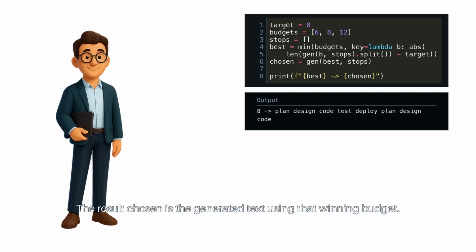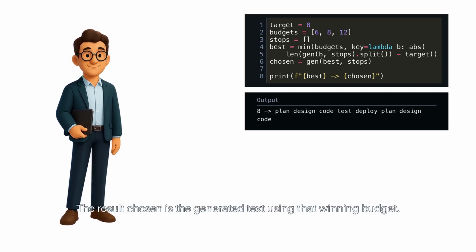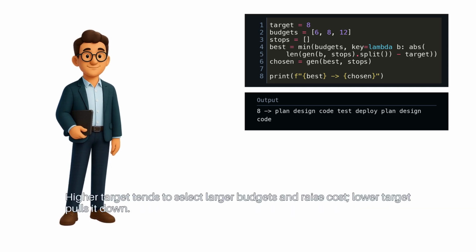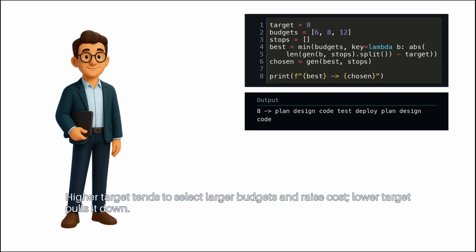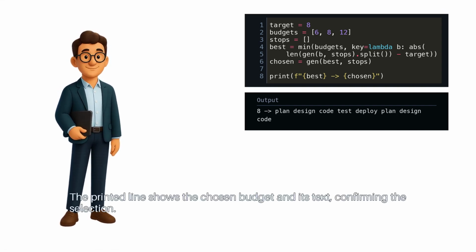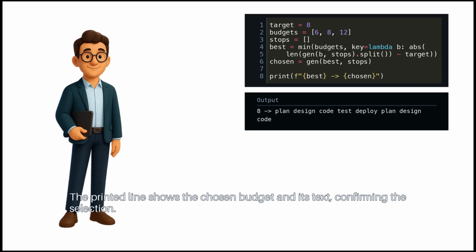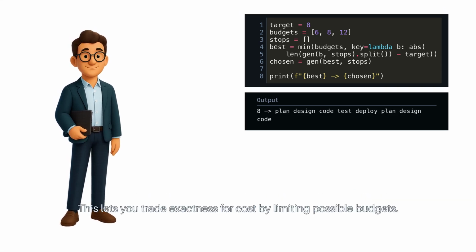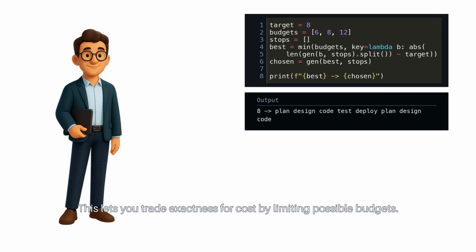The result chosen is the generated text using that winning budget. Higher target tends to select larger budgets and raise cost. Lower target pulls it down. The printed line shows the chosen budget and its text, confirming the selection. This lets you trade exactness for cost by limiting possible budgets.